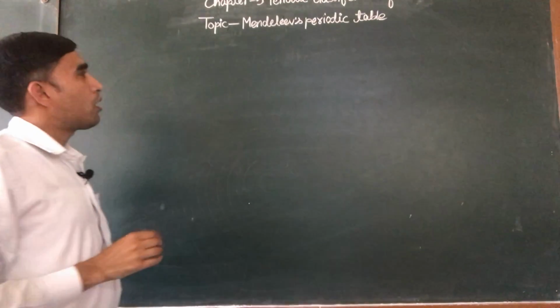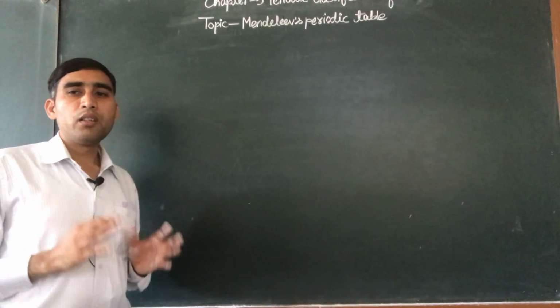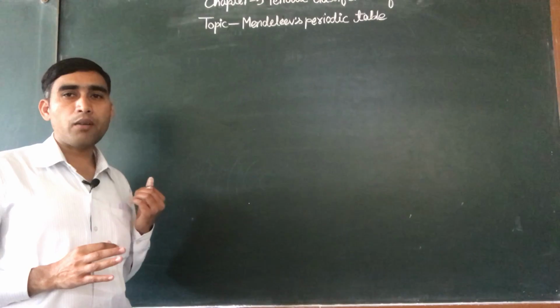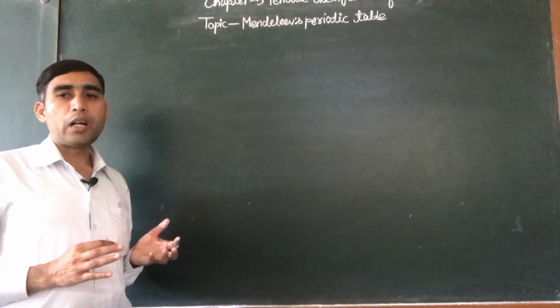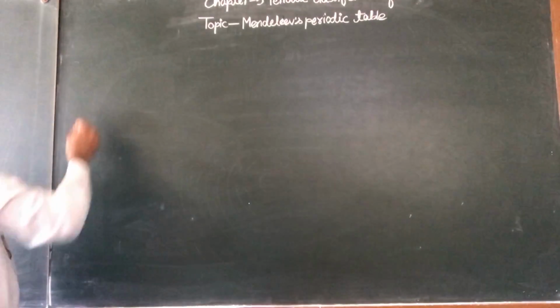We will study this Mendeleev periodic table in a tabular form that will be very helpful to you to answer many questions. So let us see it in tabular form.